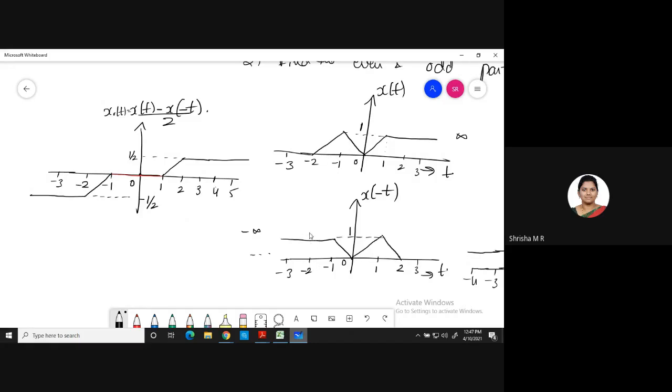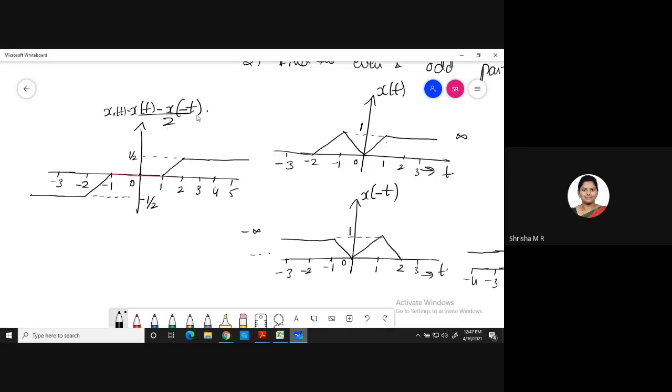At minus 2, you have 0 minus 1. Here you have 1, right? So 0 minus 1 would be minus 1. At minus 2, I have minus 1. Then at minus 3 also it is 0 minus 0, amplitude is 0, and here it is 1. So 0 minus 1 is minus 1 only.